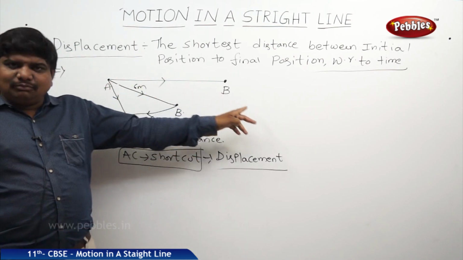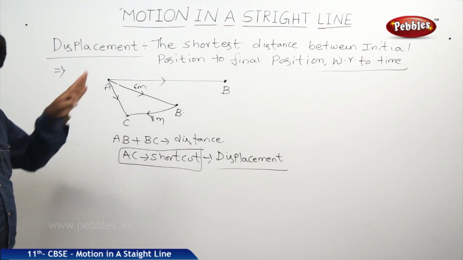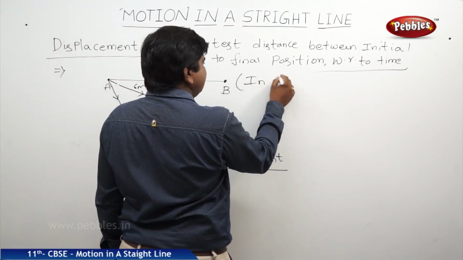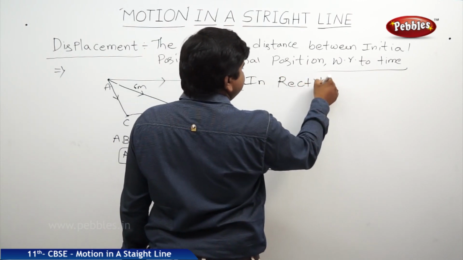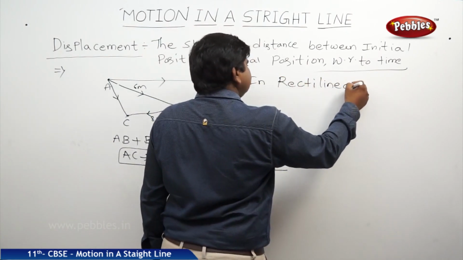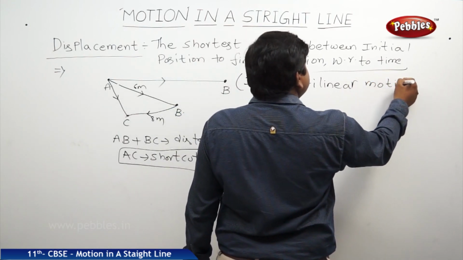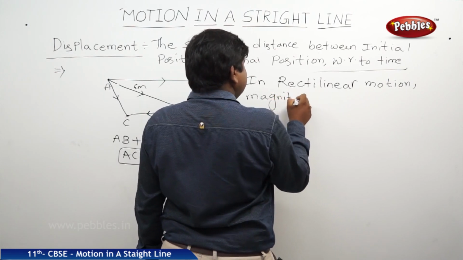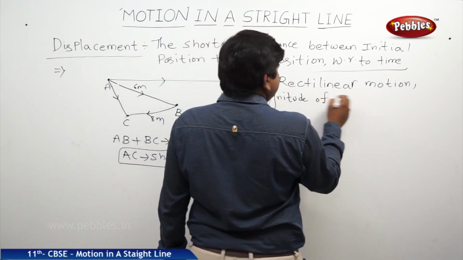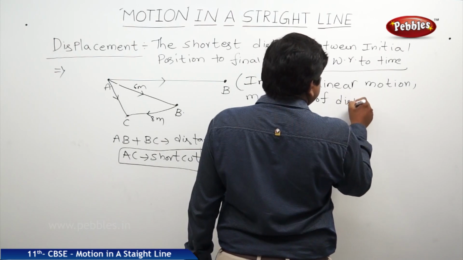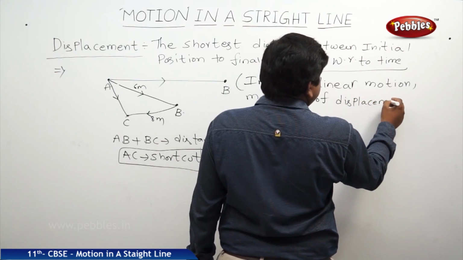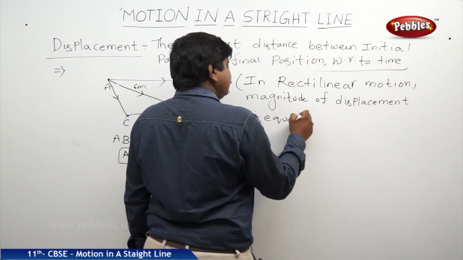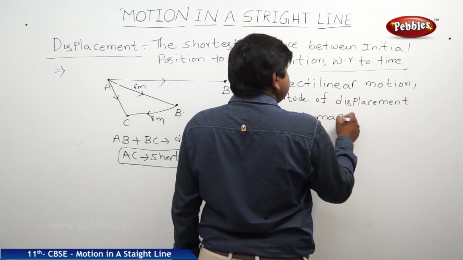Only in straight line motion or rectilinear motion, the magnitude of distance is equal to the magnitude of displacement. In rectilinear motion, magnitude of displacement is equal to magnitude of distance.